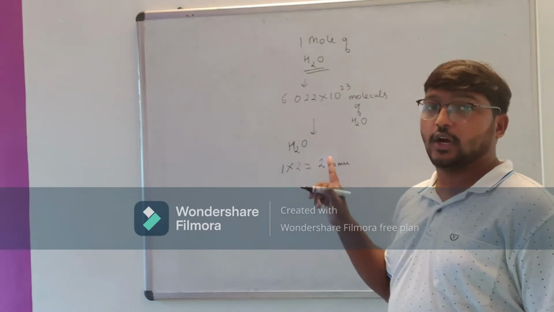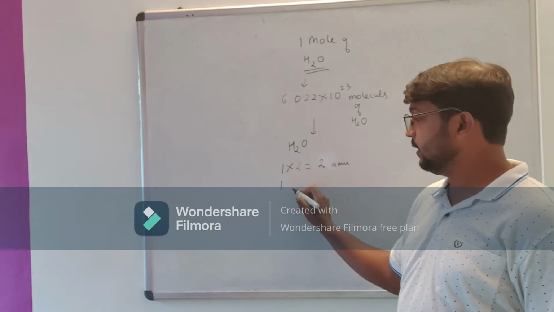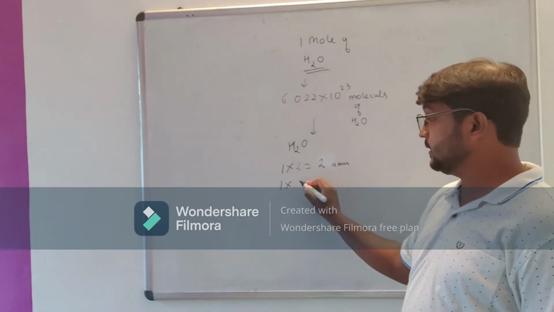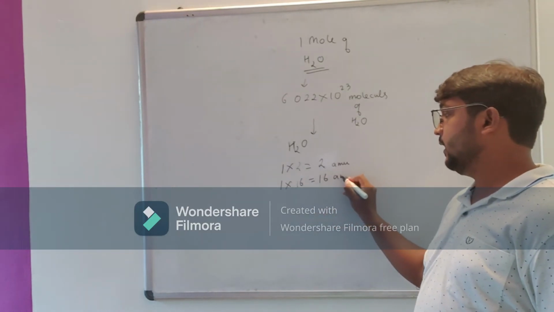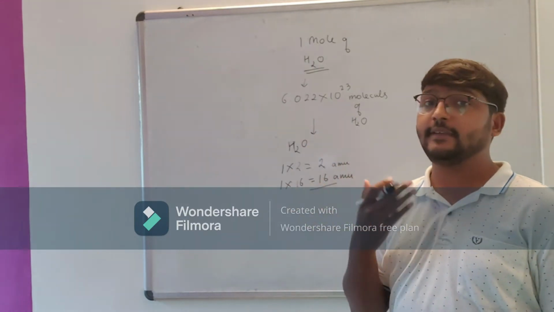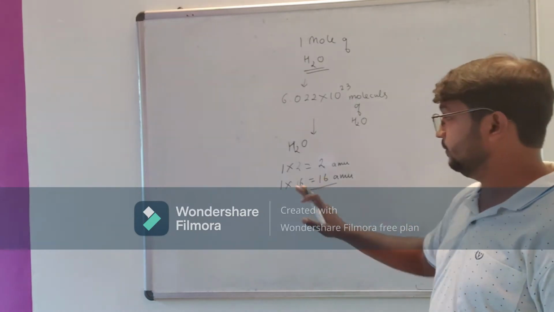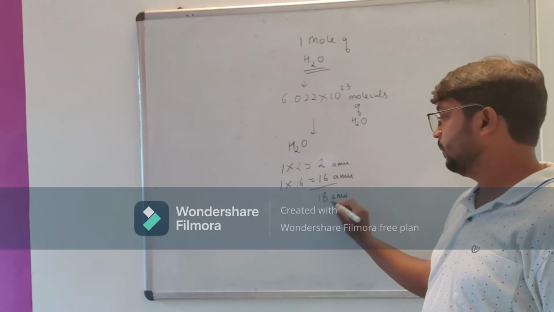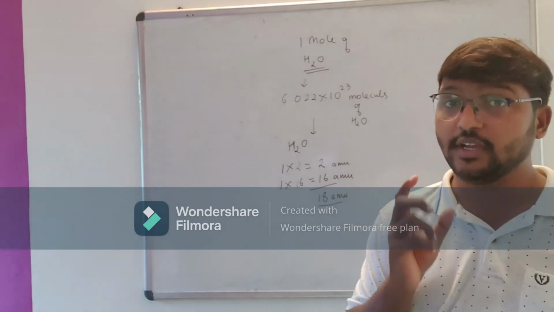Now we'll take oxygen. How many oxygens do we have here? We have only 1 oxygen. And what is the atomic weight of oxygen? It is 16. So here 16 AMU. We just have to add them all and we can find the molecular weight of H2O. It is 18 AMU.